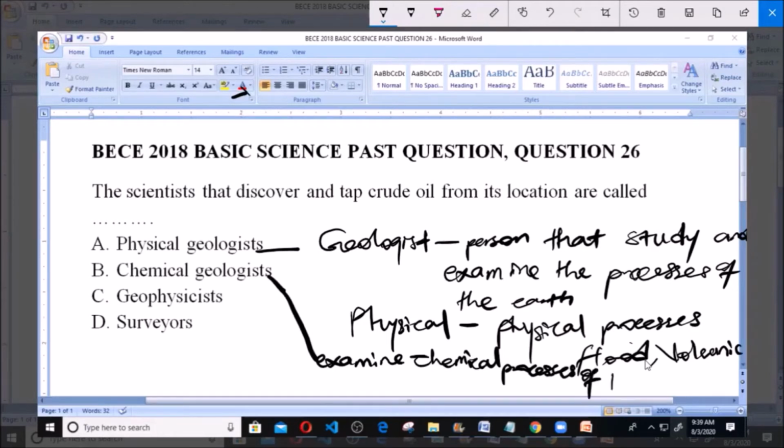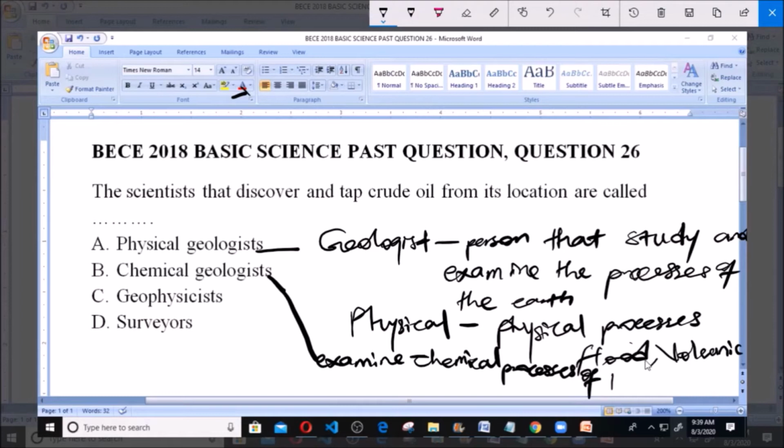Now you know that crude oil is in the mineral resources. Crude oil is a mineral resource found in specific locations, and we know that this mineral resource, crude oil, is a chemical. Now chemical geologists specialize in what? In examining and finding what?